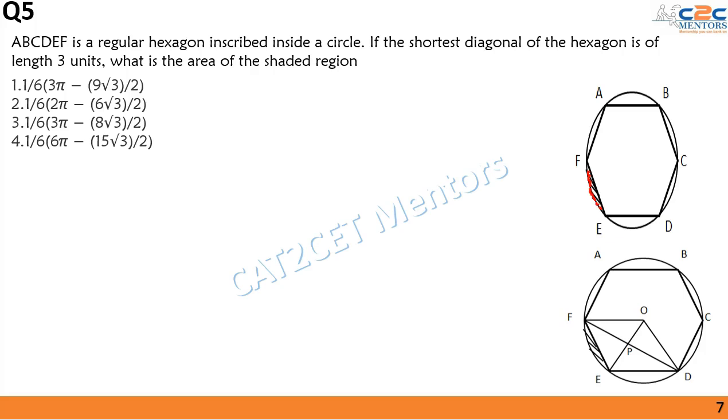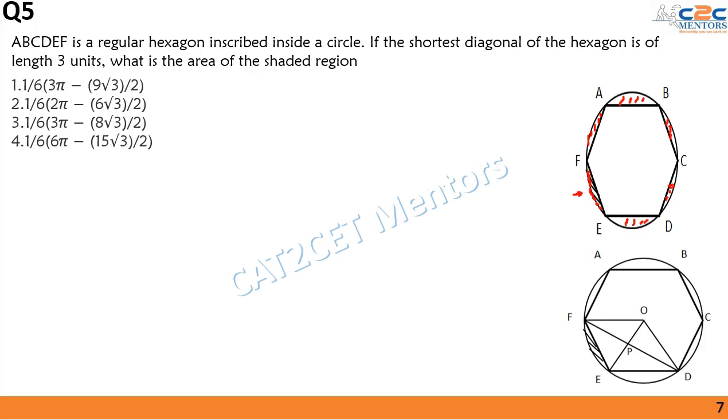Now if you look at this diagram carefully, the regions that are left after drawing a hexagon in a circle are all similar because they are symmetric.